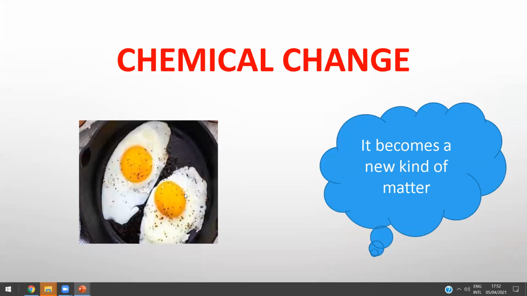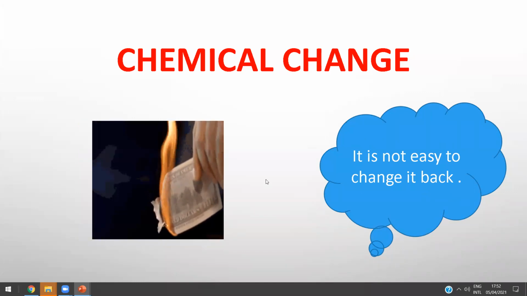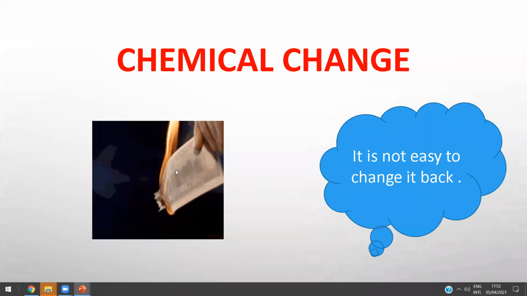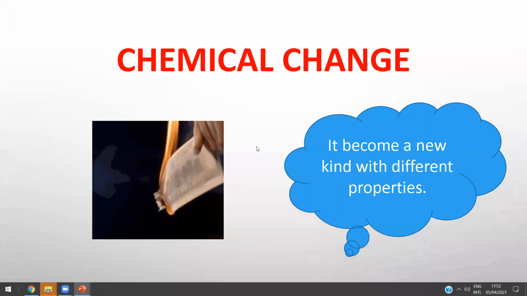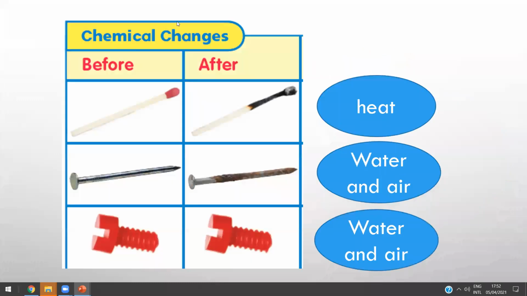If you're frying an egg, it now becomes a new kind of matter, and we cannot change it back to the normal one, okay? It's not easy to change it back if you burn the matter. It becomes a new kind of matter with different properties, okay?